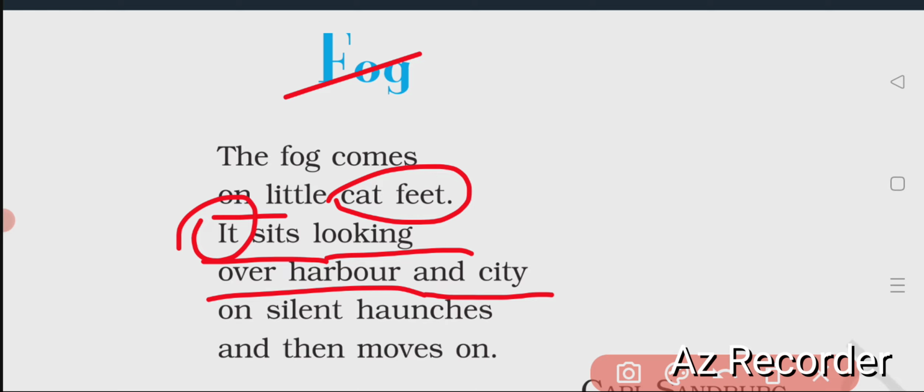As if, I mean the poet wants to say that it comes very slowly like a teeny cat step, and sits looking over the harbor and the city. Looking over the harbor and the city.